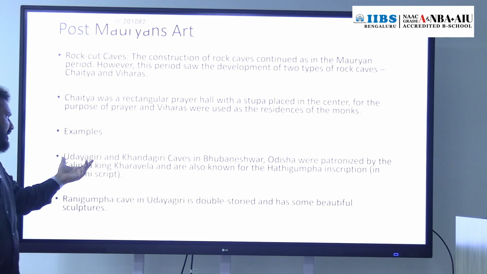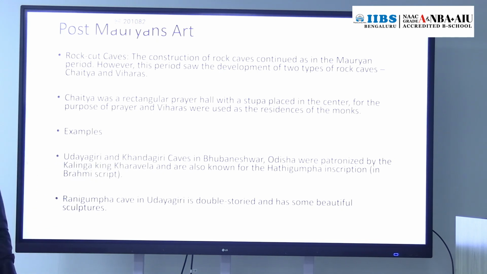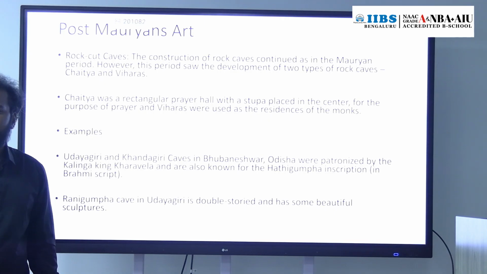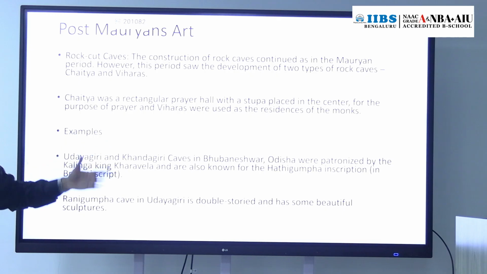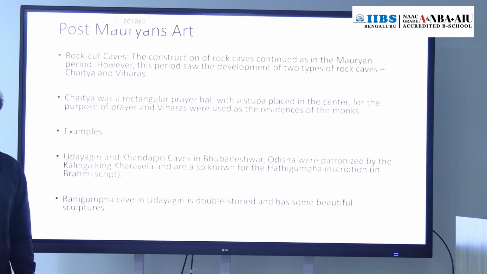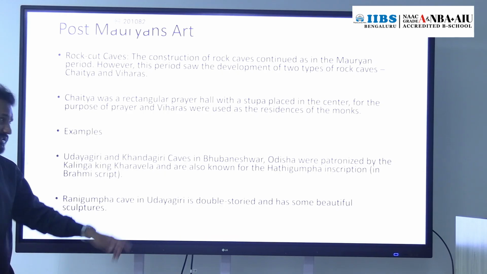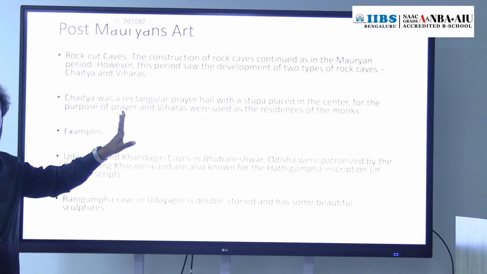For example, we have the Udaygiri and Khandargiri caves, very famous caves. They are located near Bhubaneswar, in Khurda district. In Odisha there is a district, Khurda district. Inside that district there is the city Bhubaneswar. So this is the outskirts of that Bhubaneswar city.